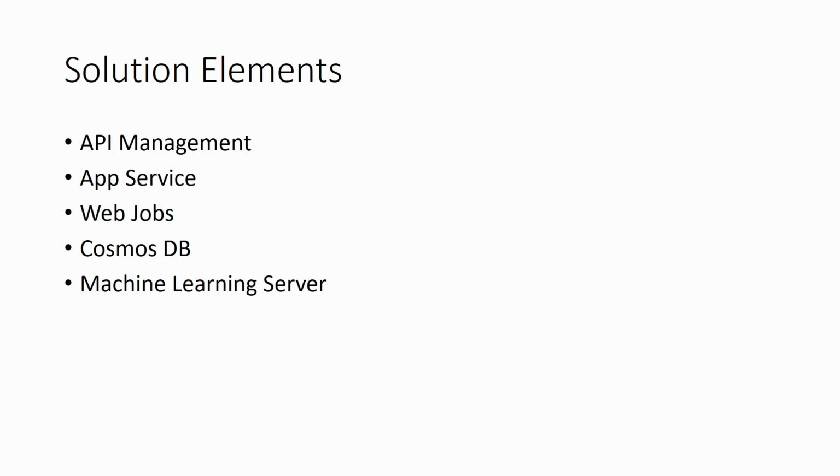So, with that description, if I may go to the next slide, Steve, let's talk about the solution elements. The original solution originated in Azure Commercial, and we've ported it to Azure Gov. The elements that you see on the screen are the elements that make up the solution. We have API management, app service, web jobs, Cosmos DB, and machine learning server. We'll get into why these elements came into play. Keep this in mind, and then we'll look at the diagram and call out all of the individual pieces.